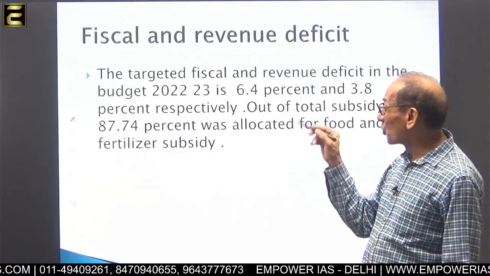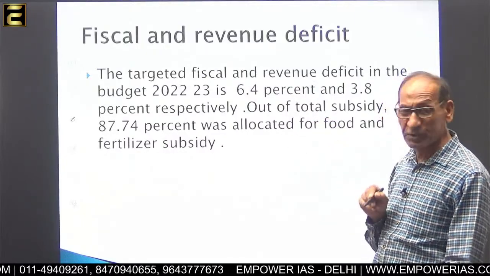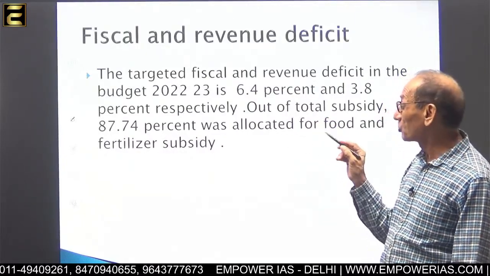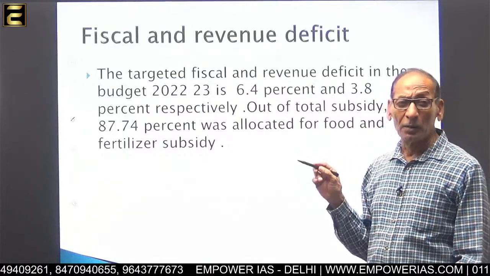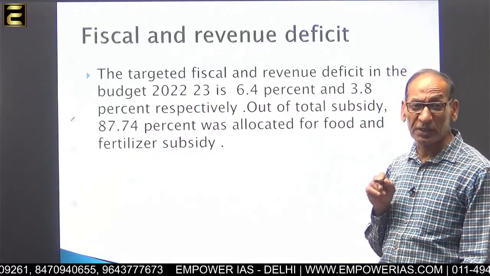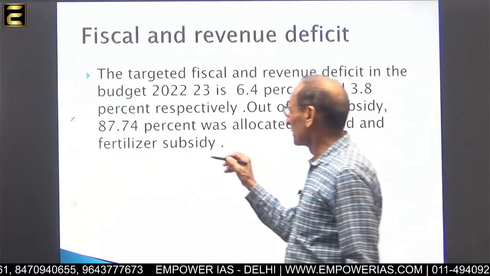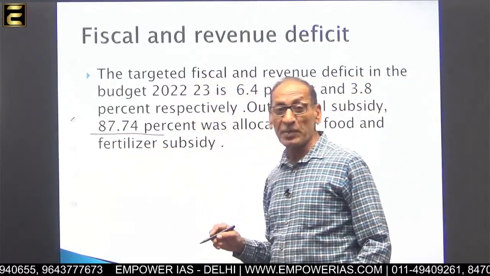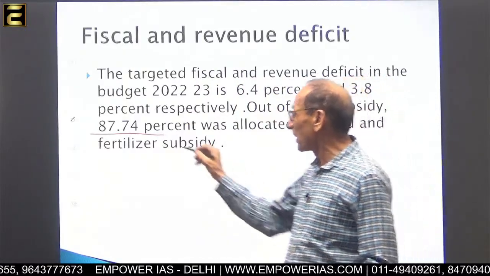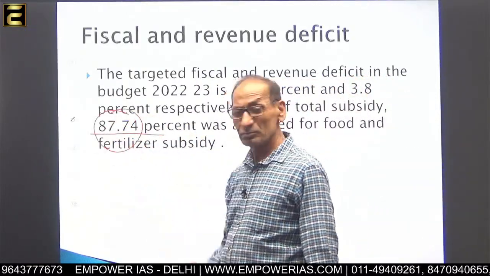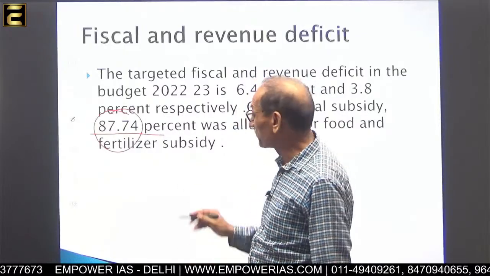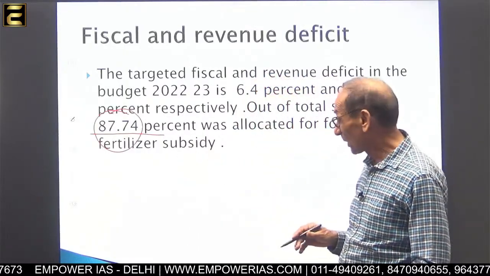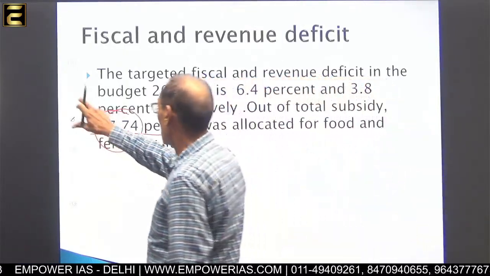And altogether, food subsidy and fertilizer subsidy is 87.74%. This is the largest amount. This subsidy is paid by the central government.